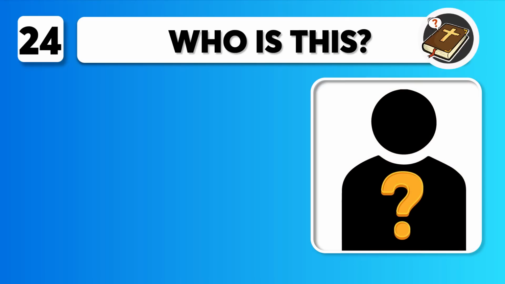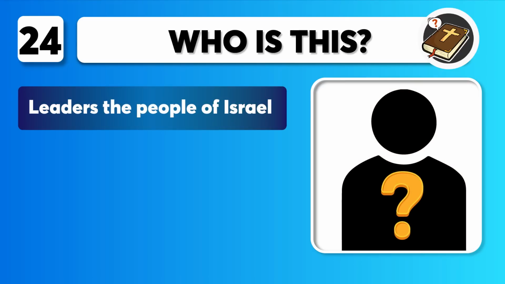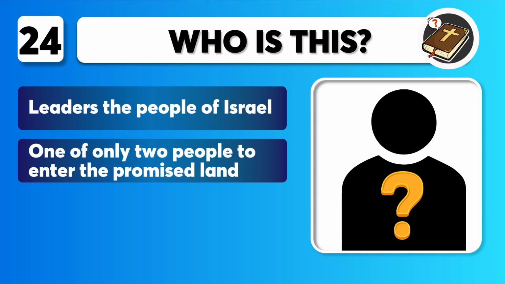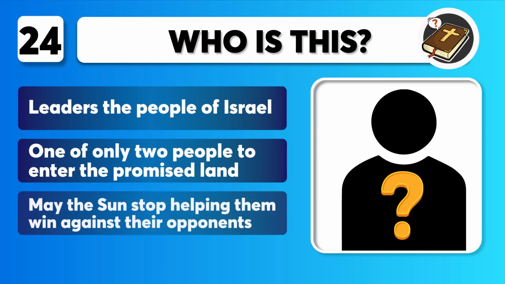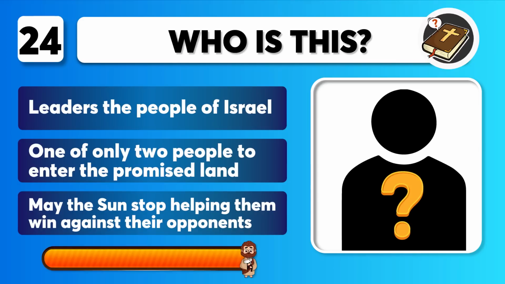Question 24 includes clues. Leads the people of Israel. One of only 2 people to enter the promised land. May the sun stop helping them win against their opponents. Who is this? You get 10 seconds.